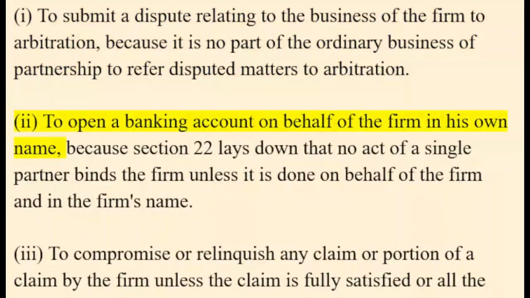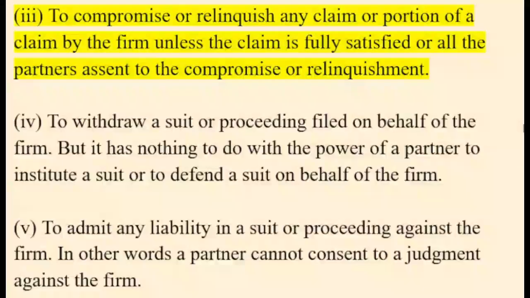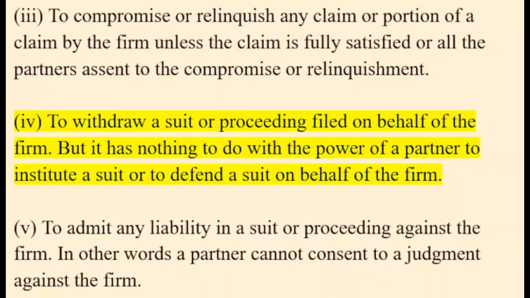II. To open a banking account on behalf of the firm in his own name, because Section 22 lays down that no act of a single partner binds the firm unless it is done on behalf of the firm and in the firm's name. III. To compromise or relinquish any claim or portion of a claim by the firm unless the claim is fully satisfied or all the partners assent to the compromise or relinquishment. IV. To withdraw a suit or proceeding filed on behalf of the firm.